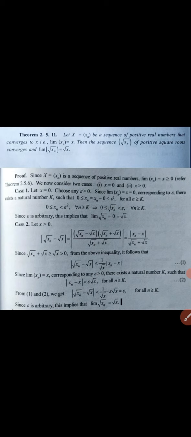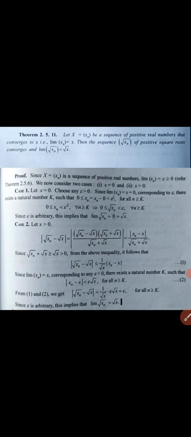0 less than or equal to xn less than epsilon square for all n greater than or equal to k, which implies 0 less than or equal to root of xn less than epsilon for all n greater than or equal to k. Since epsilon is arbitrary, this implies that limit of root xn equal to 0, which is equal to root x.